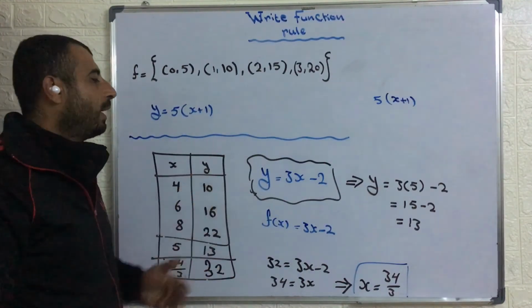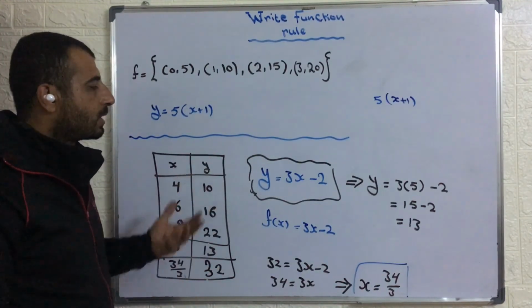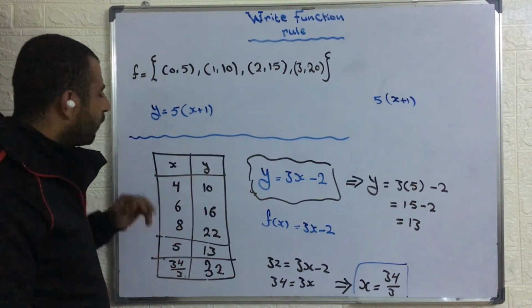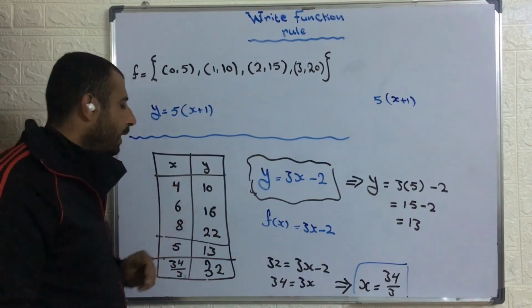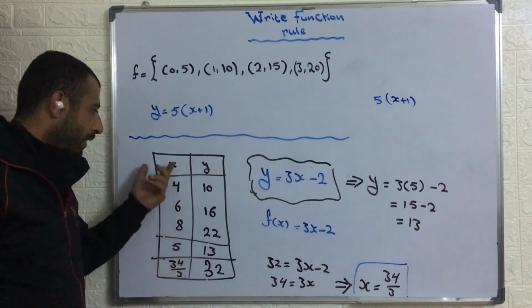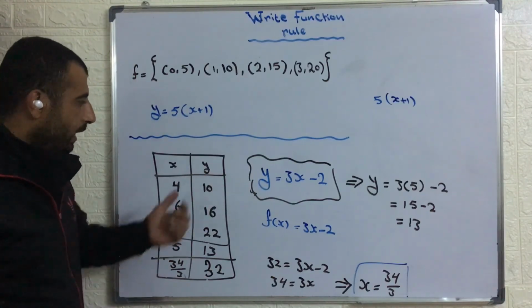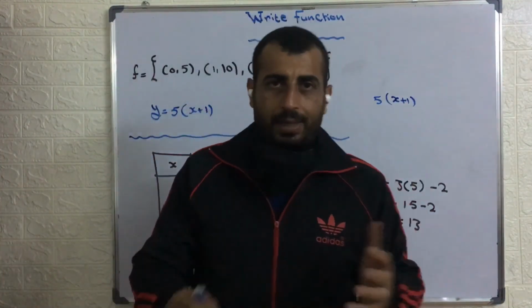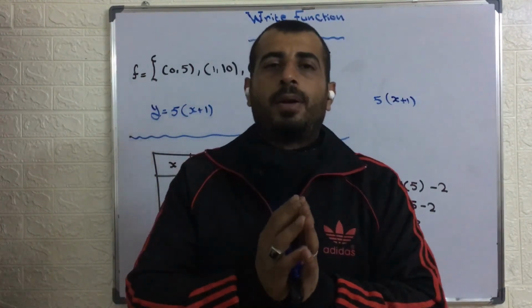We need to find the rule by discovering the pattern relating 4 and 10 here, x and y, the ordered pair. Also, if you have the value of x, how can you find the value of y? If you have the value of y, how can we find the value of x? By substitution in our rule.